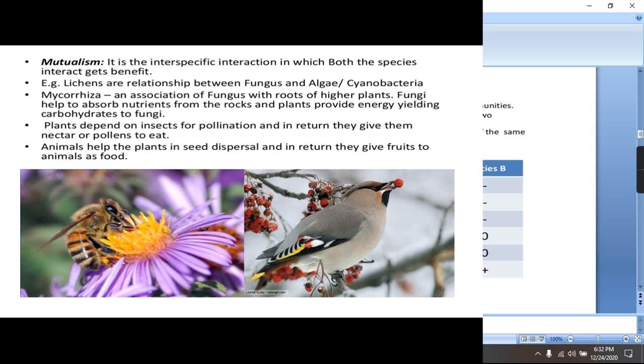Plants depend on insects for pollination. In turn, the insects get nectar or pollen to eat. Similarly, animals and plants are also in a mutually beneficial relationship. Animals help the plant in seed dispersal, and in return, the plants give fruit to the animal as food.